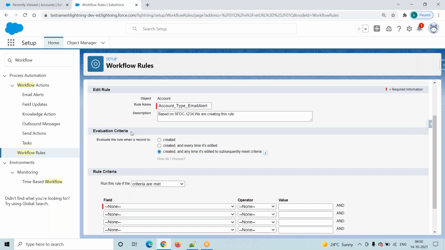In the interview also they will ask how many types of evaluation criteria there are. Three types. One is created, another one is created and every time it's edited, and the third one is subsequently meet criteria. What is the difference between the second one and the third one? In the interview they will definitely ask how many evaluation criteria there are.